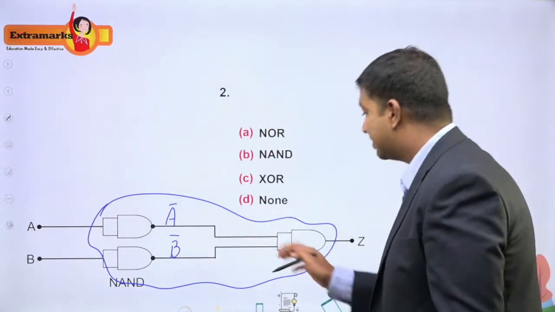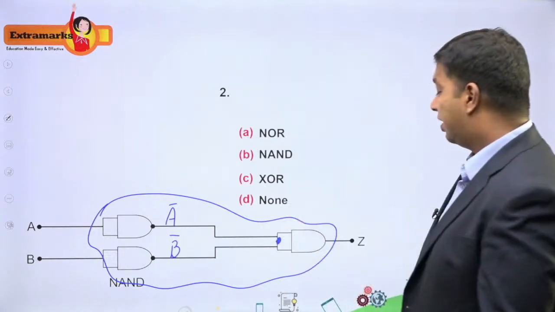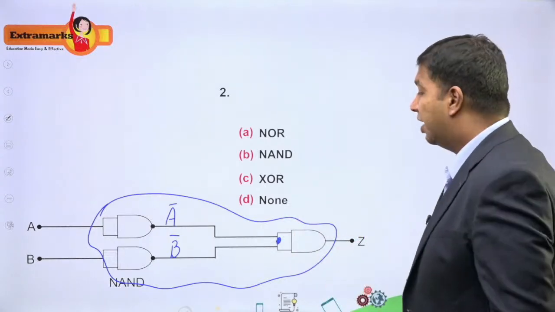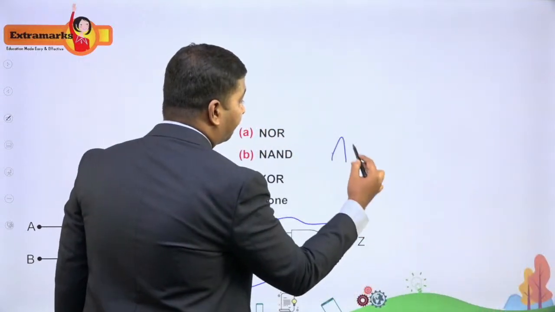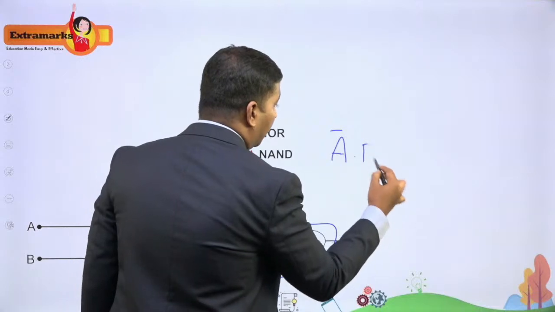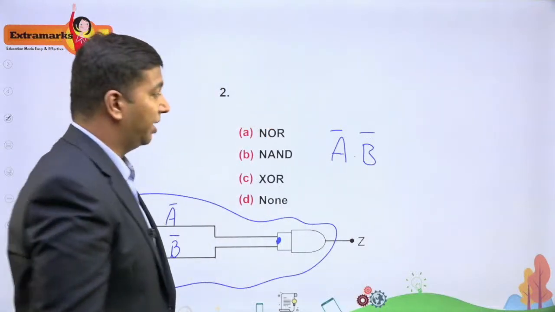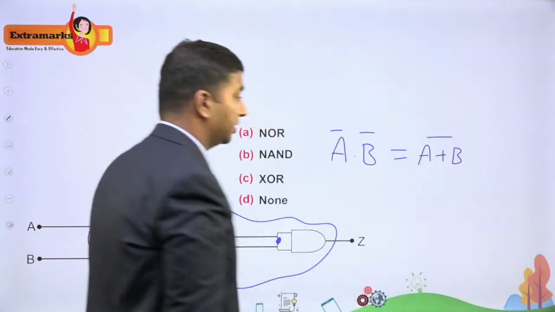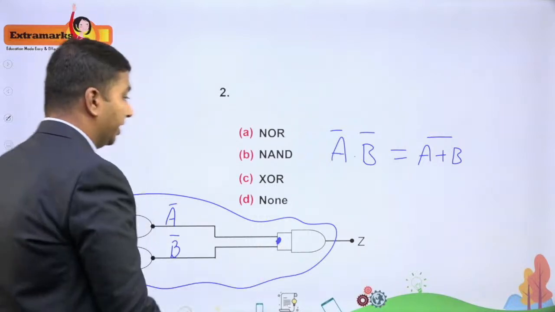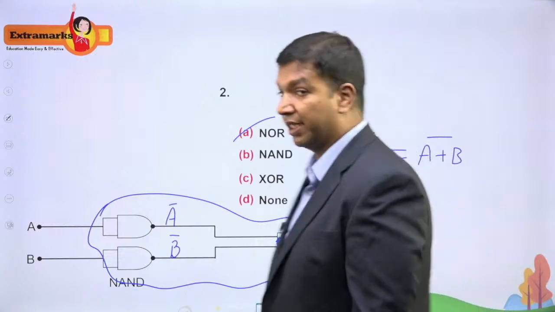Now what you are doing is you are giving this A bar and B bar to, there is no connection here, you are giving it to an AND gate. Okay, now you have the final result. What you are getting here is A bar dot B bar. Now by De Morgan's theorem, you can clearly write it as A plus B whole bar. That is all. So this combination behaves as a NOR gate. So option A is right.